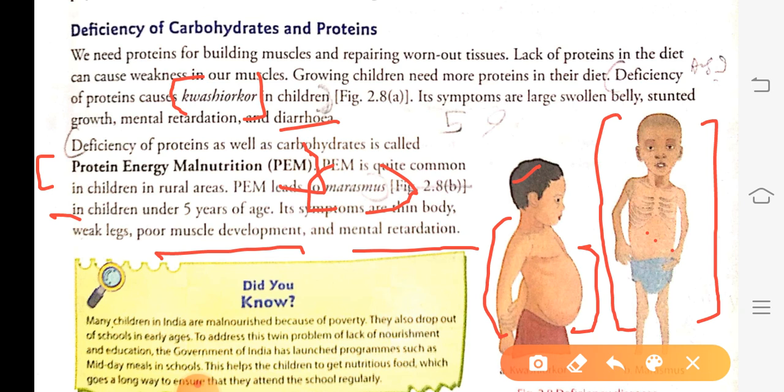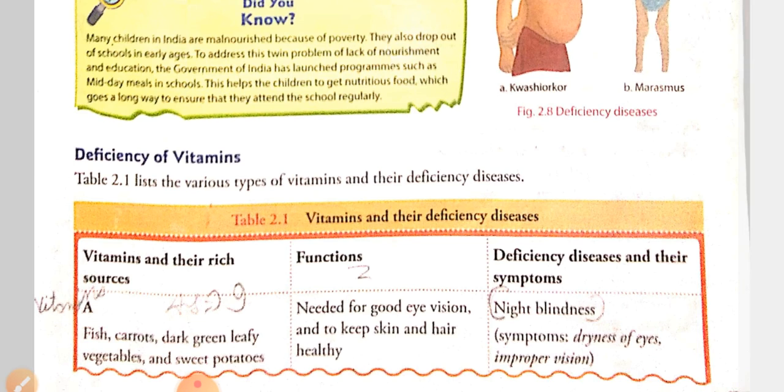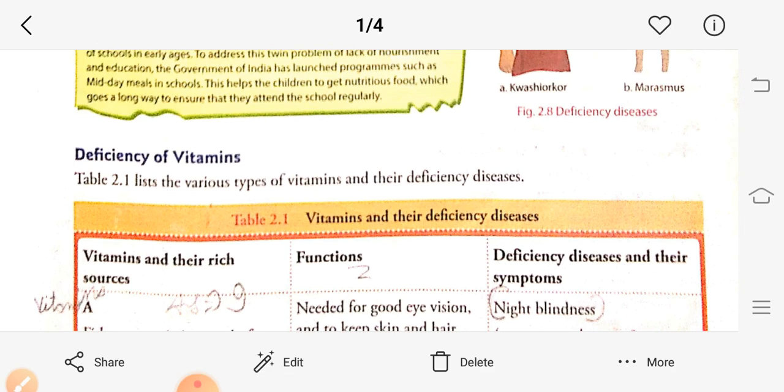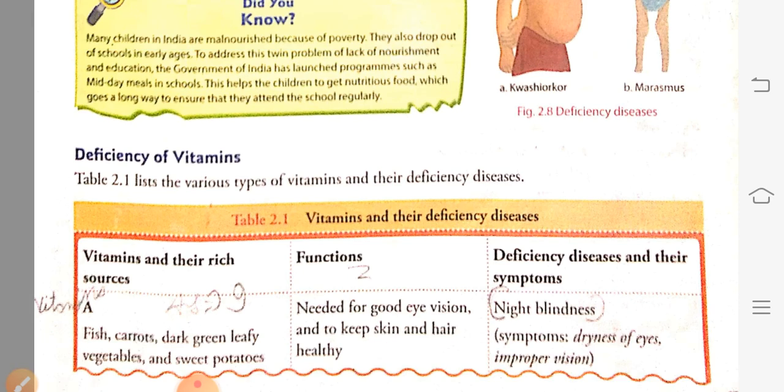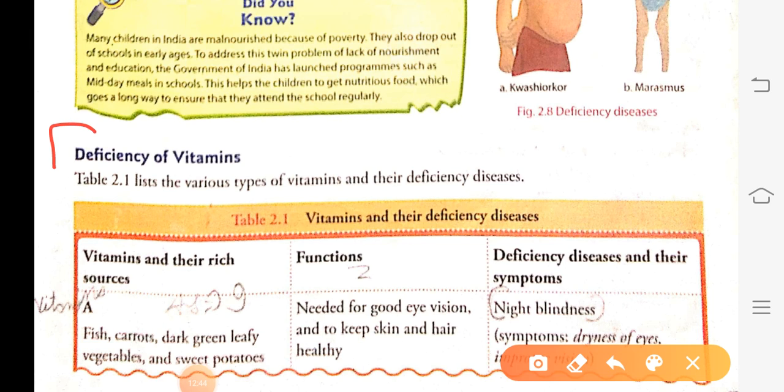Okay, so dear students, here are some of the deficiency vitamins given in your book. These are the vitamins, what are their functions and what are the deficiency diseases. Where the deficiency of these vitamins causes which disease.